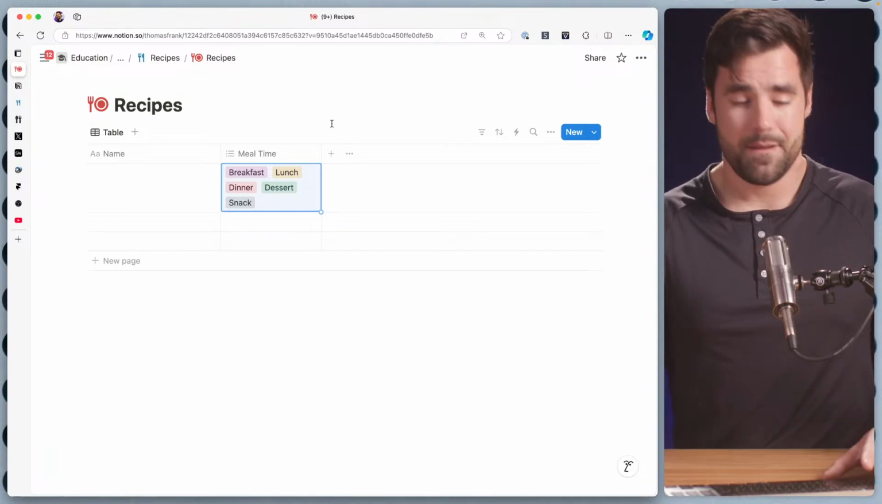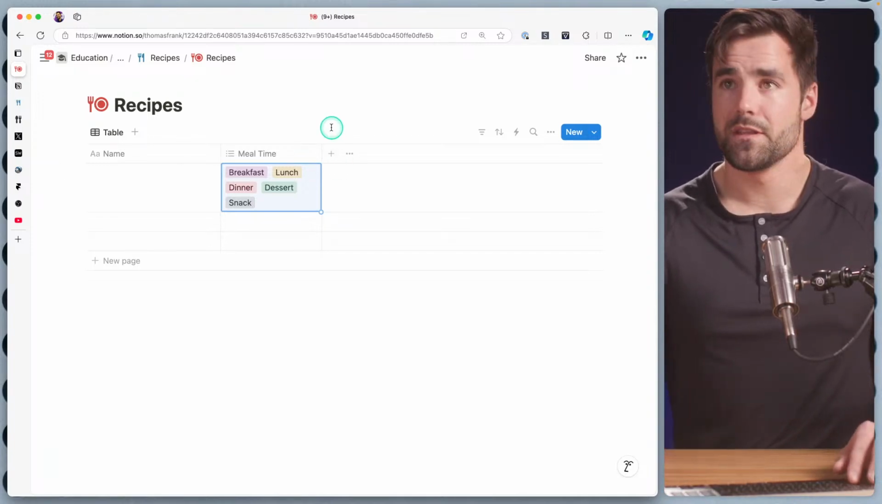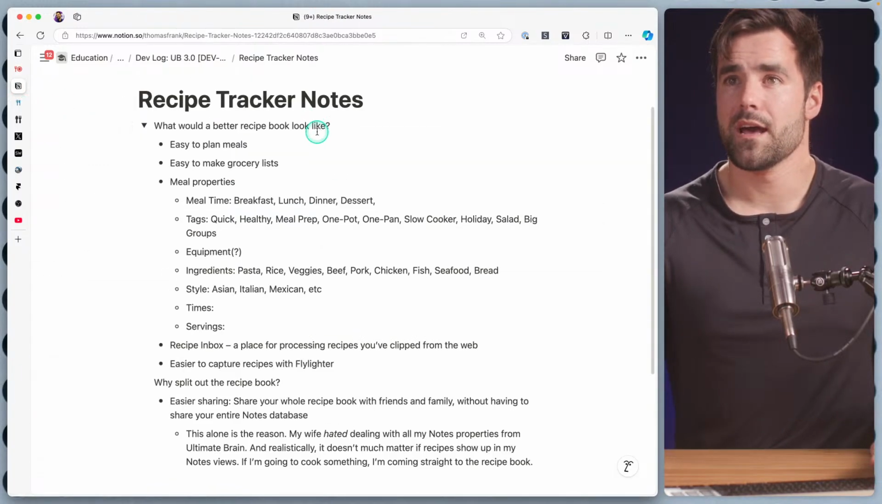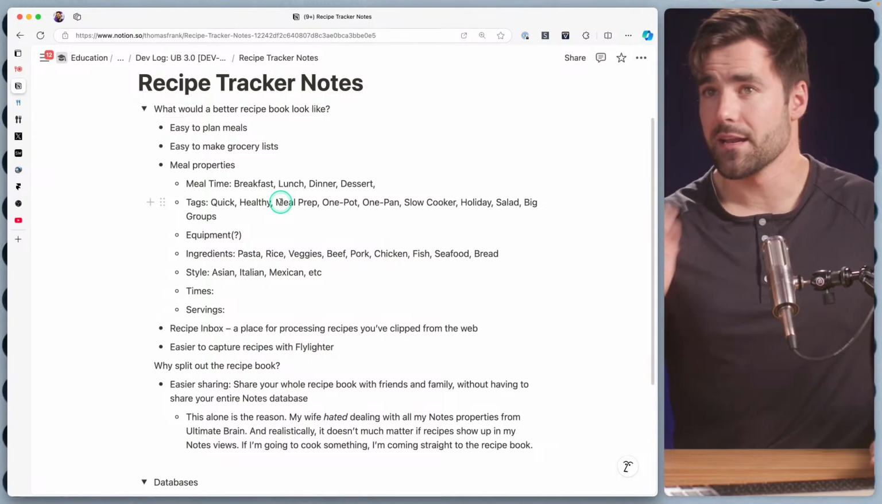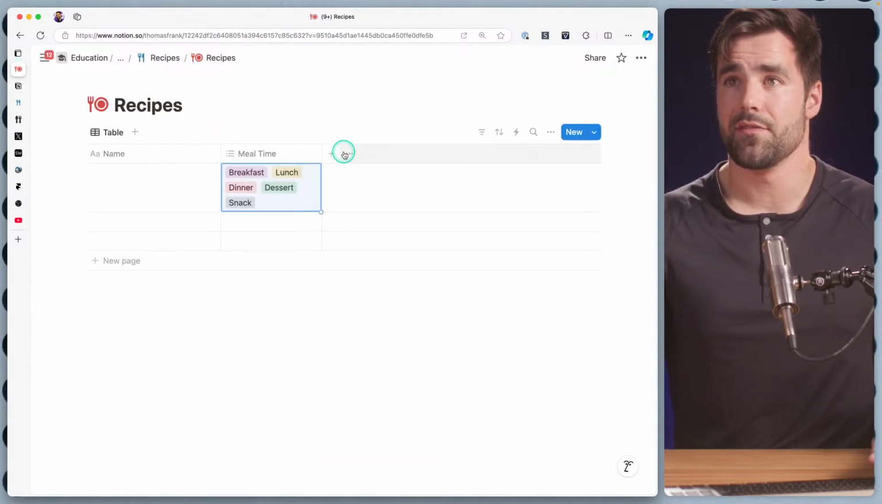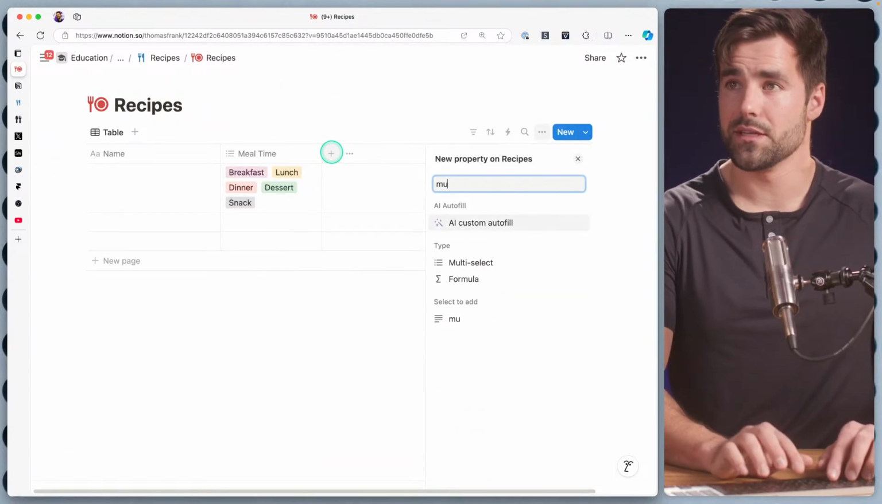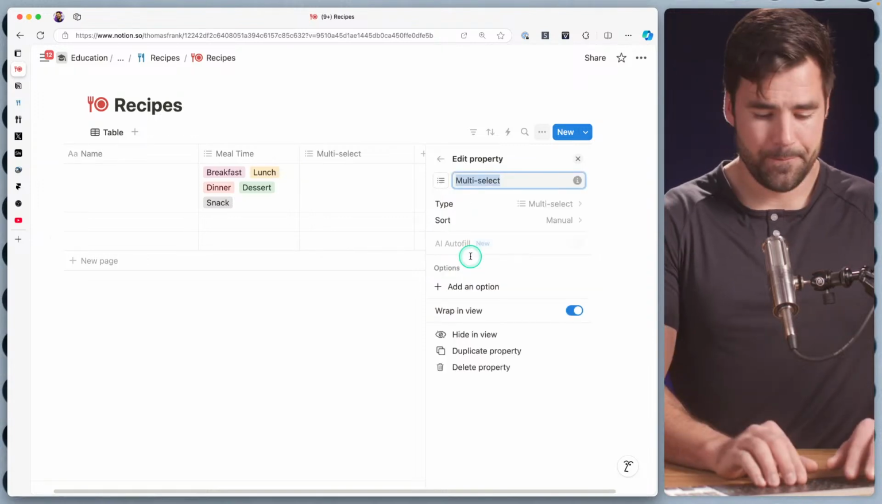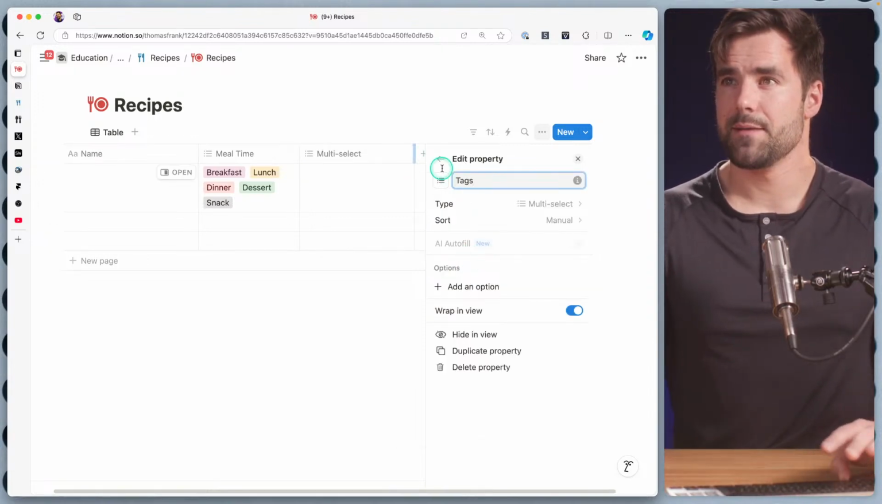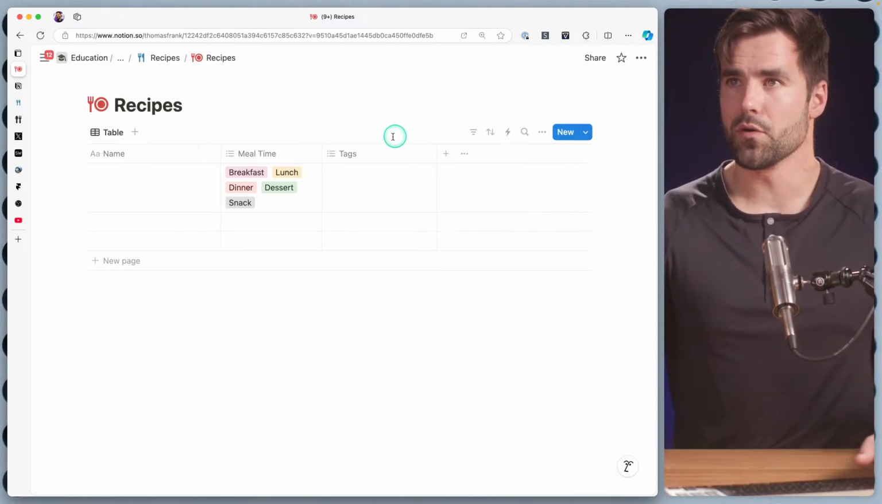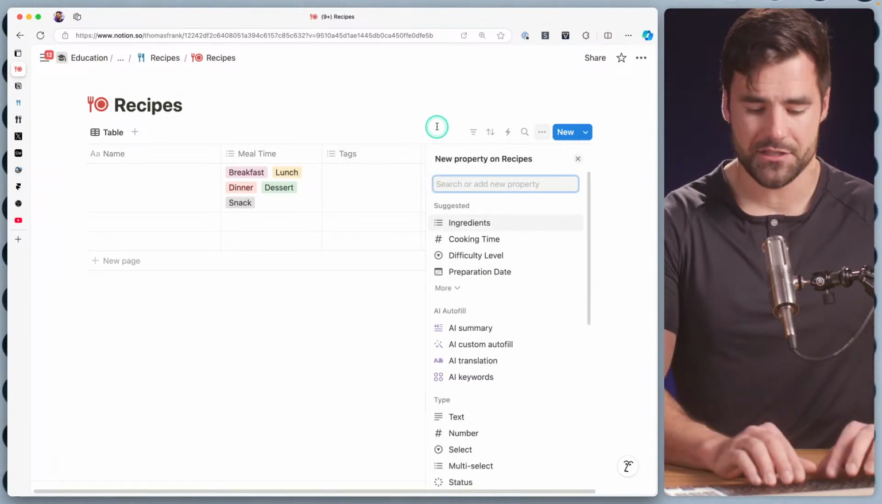I think we want to make those flexible, different selects there. And then what do we have as well? We had tags. We had ingredients, we had styles. So let's go ahead and add those. I think I'm going to do a multi-select for tags as well. And for now, I think I'm going to keep these as multi-selects instead of breaking out relations just yet.